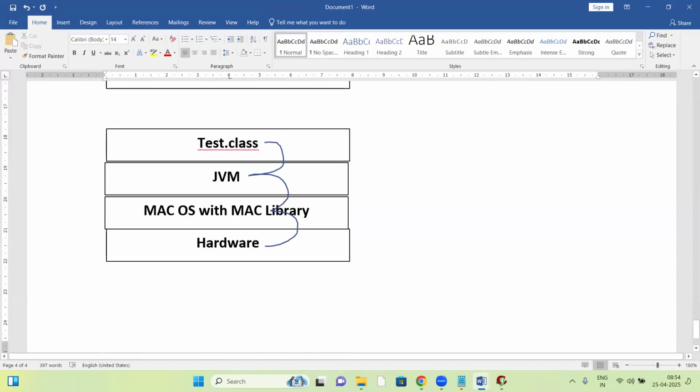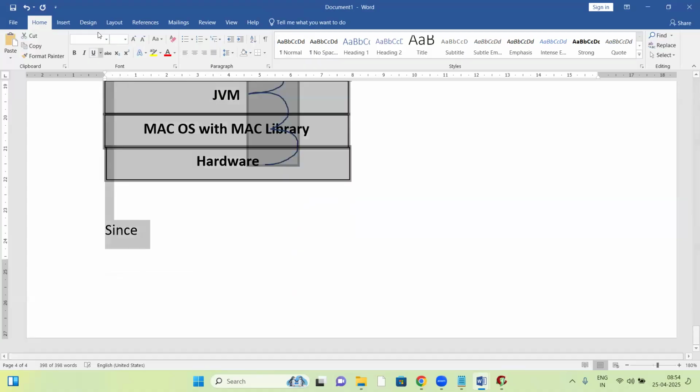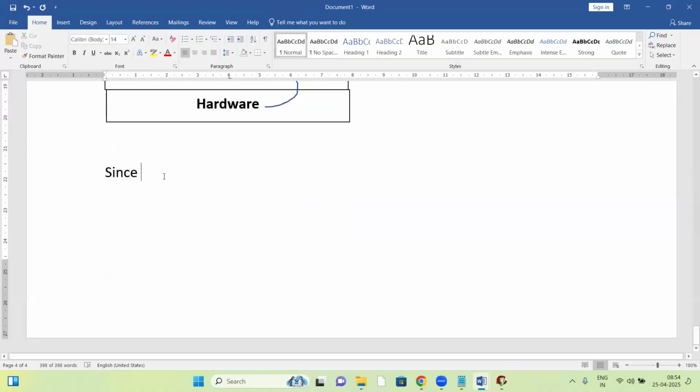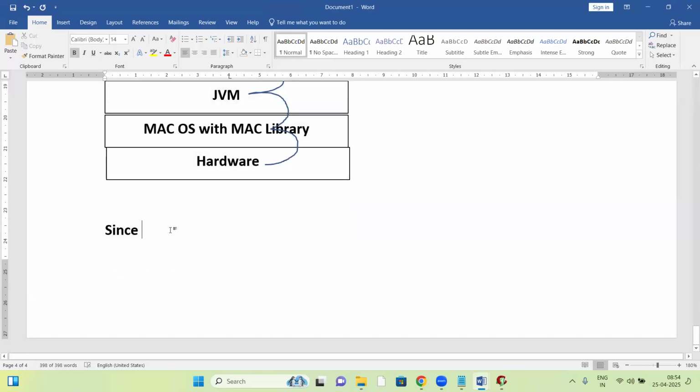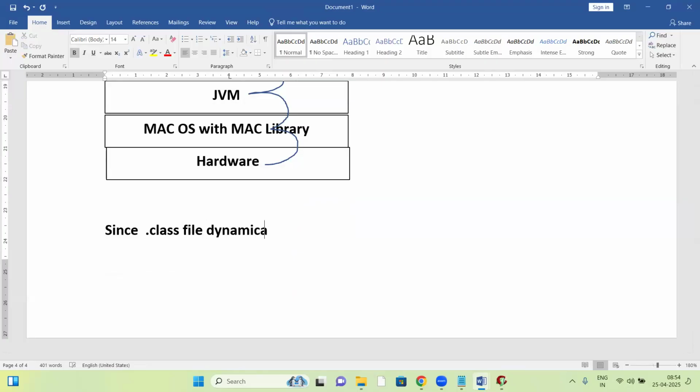Since the dot class file is dynamically linked with the OS library by the JVM, it is platform independent.